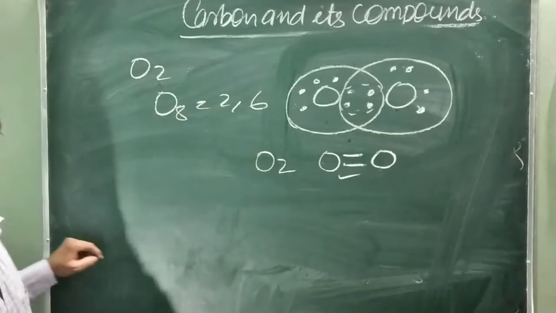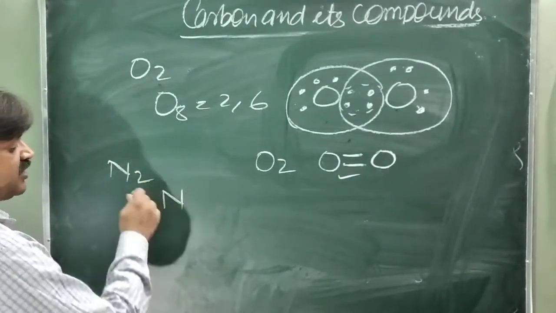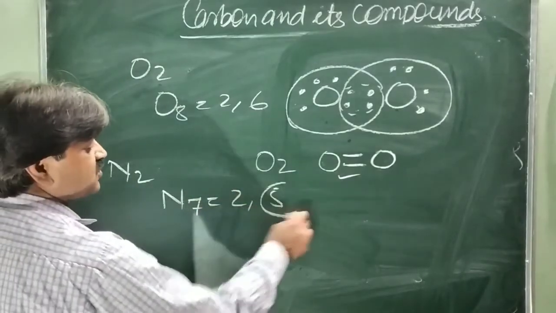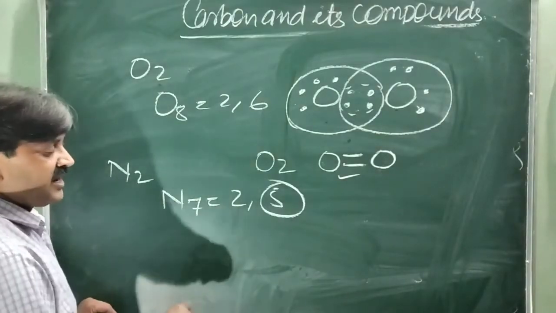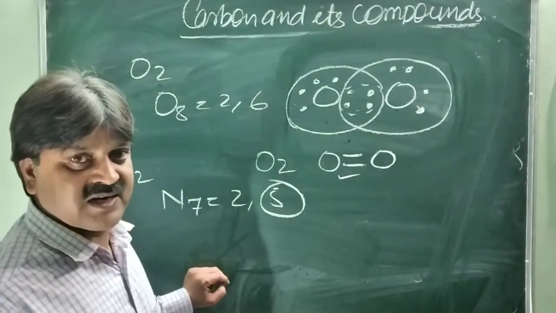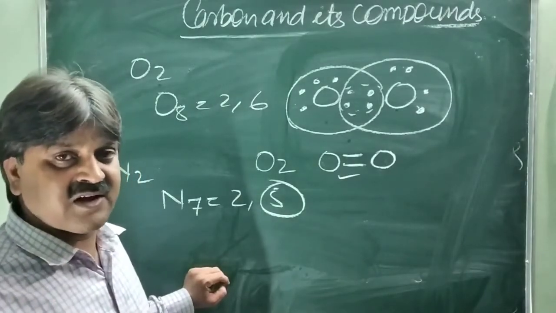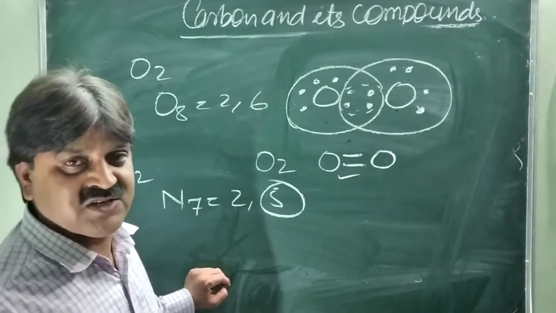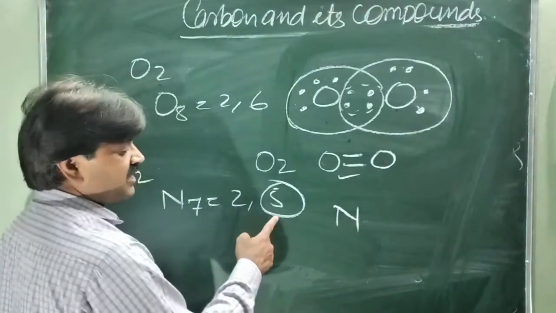Similarly, just like the nitrogen molecule N2, first you write the electronic configuration of nitrogen. This is 7, 2 and 5. So there are 5 electrons in the outermost shell. First write the electron dot structure, that is called the Lewis dot structure. The representation of valence electrons around the atom in the form of dots or crosses is called the Lewis dot structure. So nitrogen has 5 electrons in its valence shell.